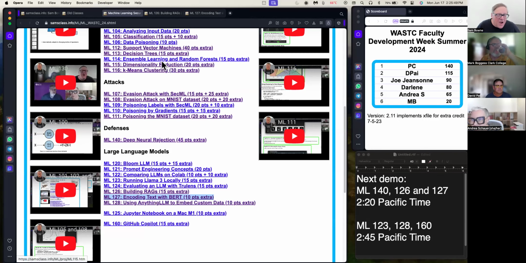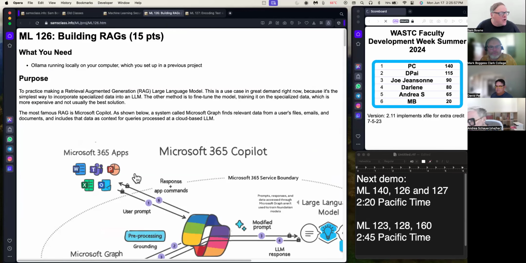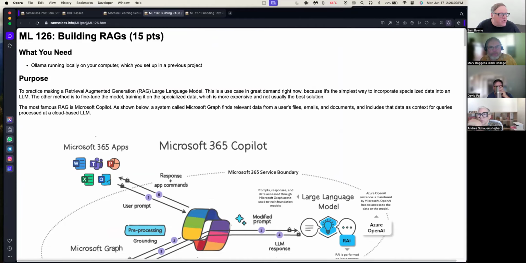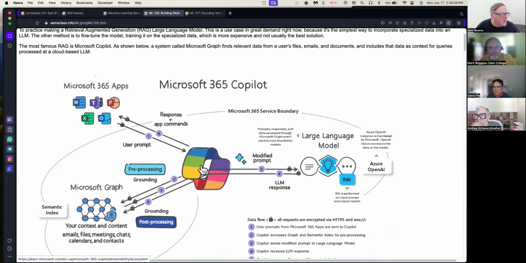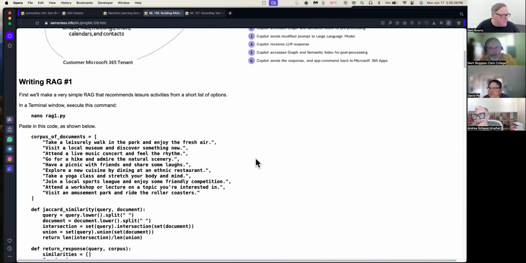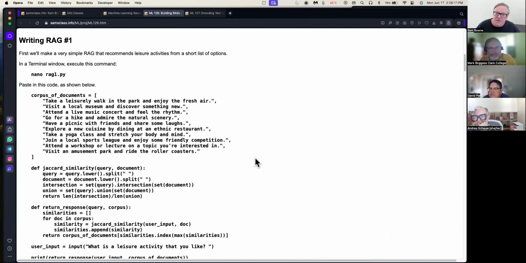All right, so I've said that Microsoft Copilot is probably the most important commercial product that will actually do some good for people. And here you can build your own version of it. This is a RAG, Retrieval Augmented Generation, and you can make your own. It's very simple. This is the most famous RAG system, Microsoft Copilot 365, and we're going to make our own. And the first one doesn't even use any AI or any large language model.